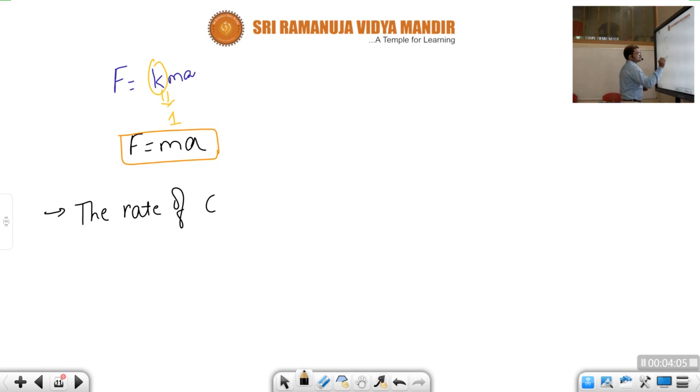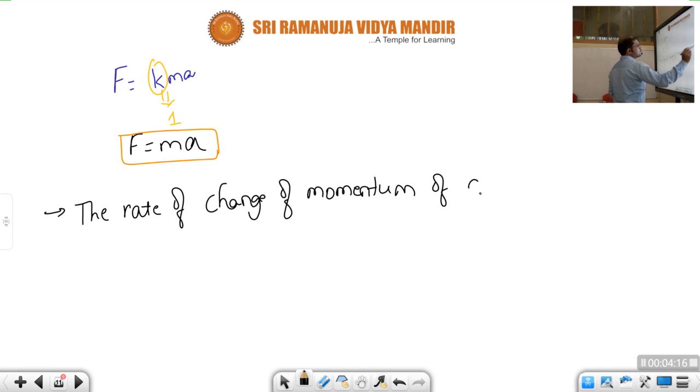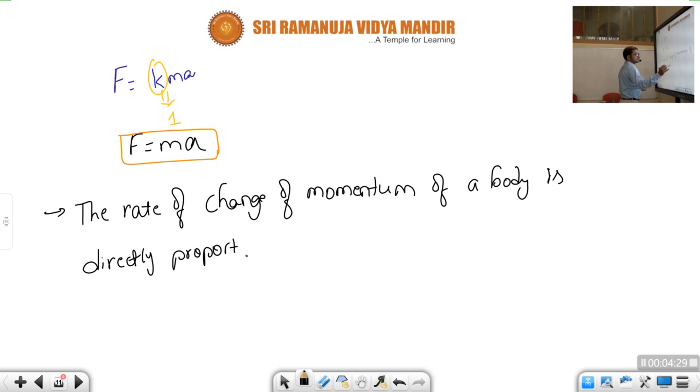The rate of change of momentum of a body is directly proportional to the force applied.